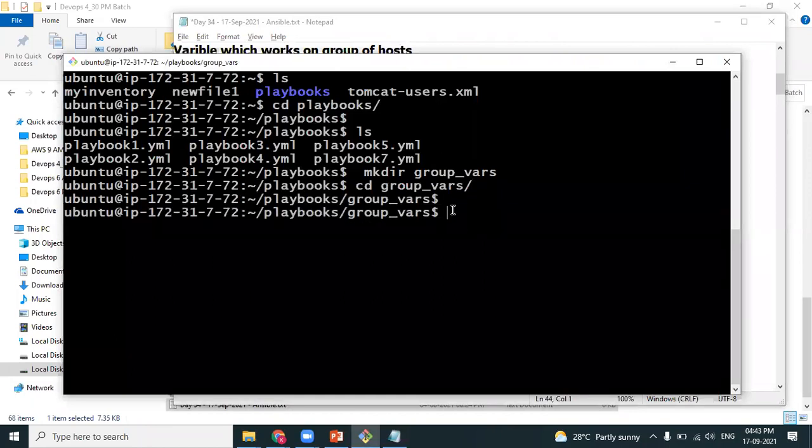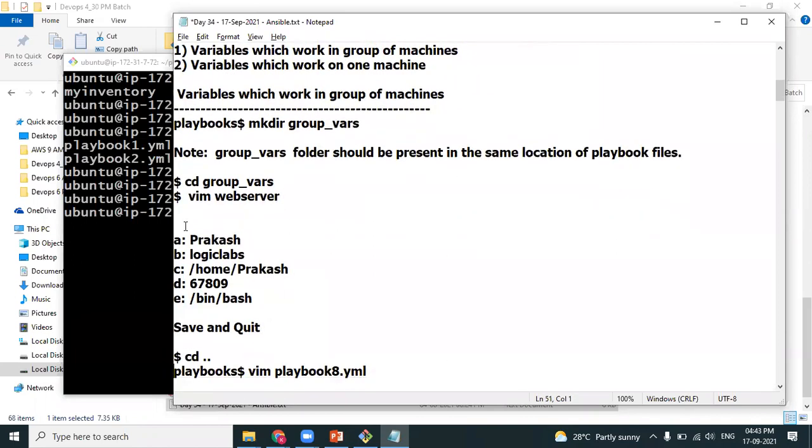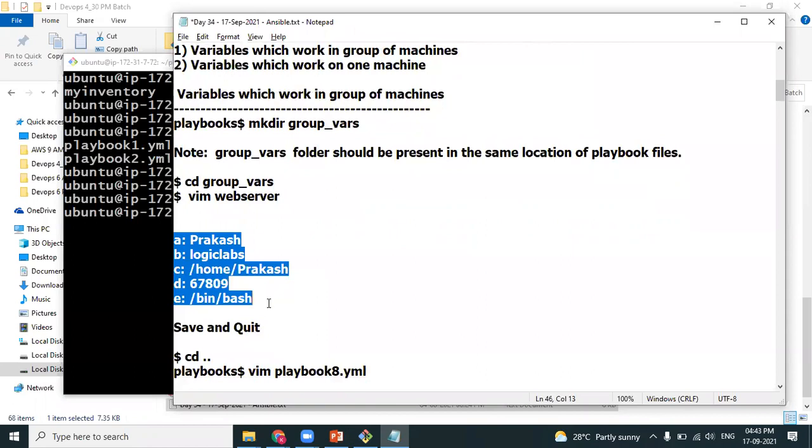Fine. Do you remember we have created groups? We have divided the inventory file into 3 groups: web server, application server, DB server, isn't it, Waqar? Yes, sir. I am creating a file. Observe, the name of the file is the same as the name of the group. Agree? Web server is the group name. Deliberately, I am naming a file which matches the group name. In that file, I am defining 5 variables, and I have provided values to those 5 variables in a separate file called webserver.